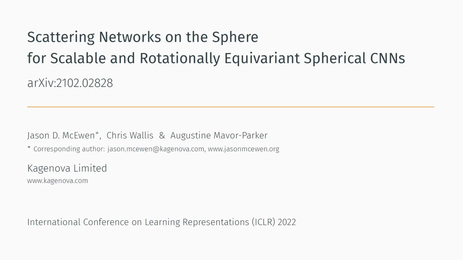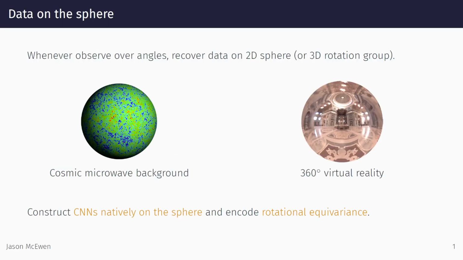In this brief talk, we concisely overview our recent ICLR paper where we developed scattering networks on the sphere for scalable and rotationally equivariant spherical CNNs. Data on the sphere arise in many applications. For example, the cosmic microwave background, the relic radiation from the Big Bang, is observed on the celestial sphere, while 360-degree photos and videos in virtual reality are also observed on the sphere.